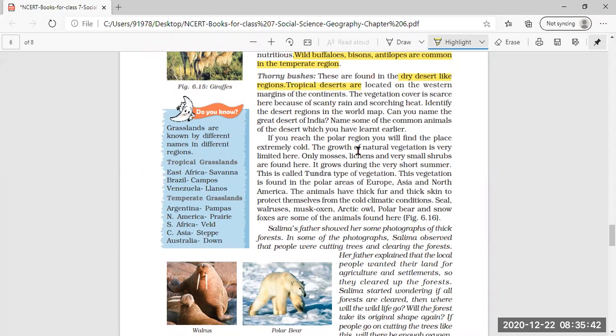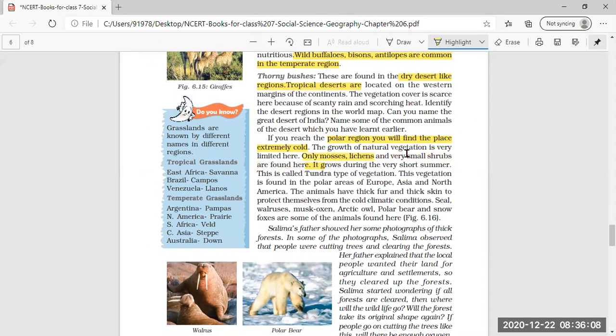If you reach the polar region, you will find the place is extremely cold. So near the poles, the temperature is very cold, and in the desert the temperature is very hot. The growth of natural vegetation is very limited here, meaning very limited plant life. Only mosses, lichens and very small shrubs are found there.